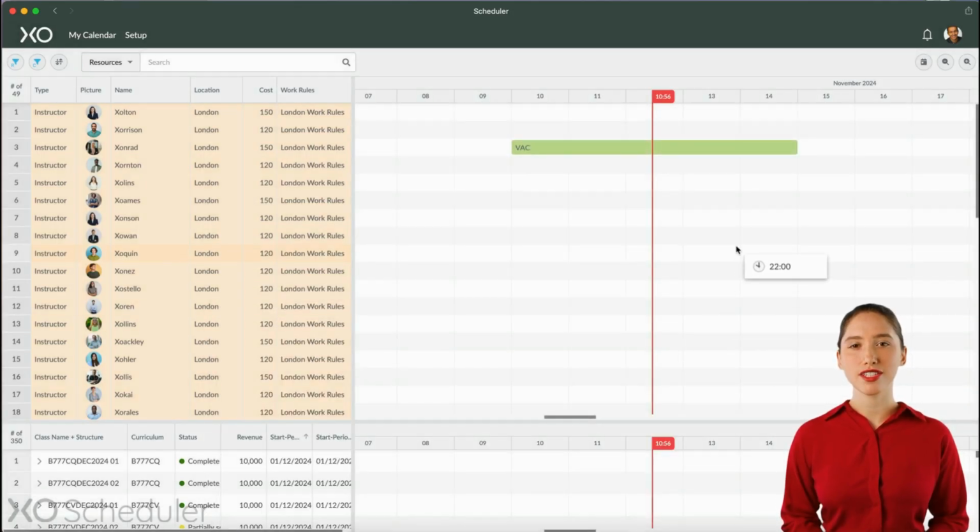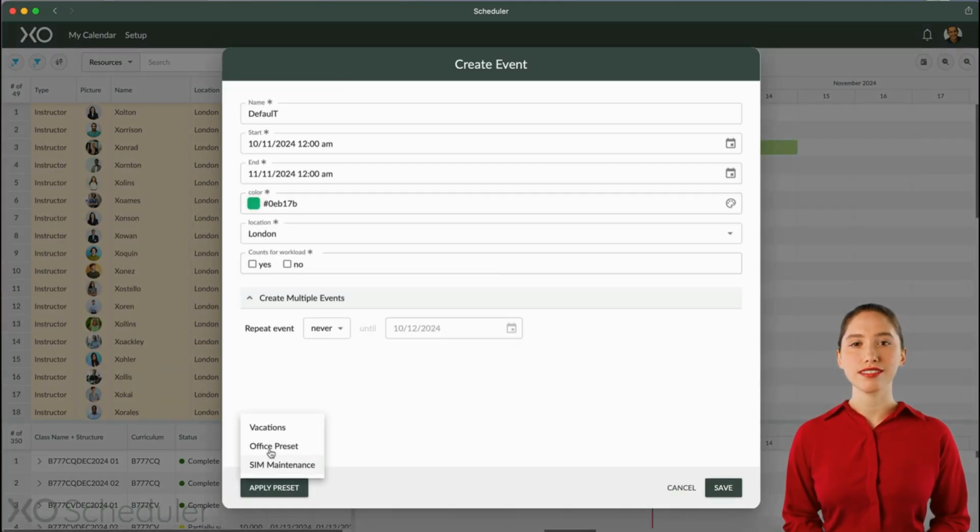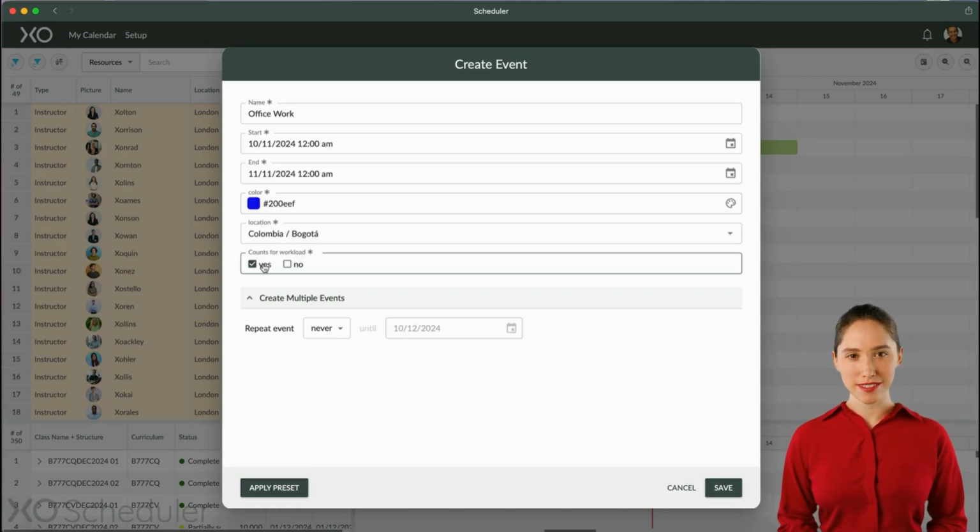The automatic scheduler won't assign overlapping activities. But since this doesn't count as workload, it may assign work immediately after, like on November 15th. That's different for events that do count as workload, like in office tasks. Let's say we want to assign an office work for 5 days. The Count for Workload option for office work is set to Yes by default.